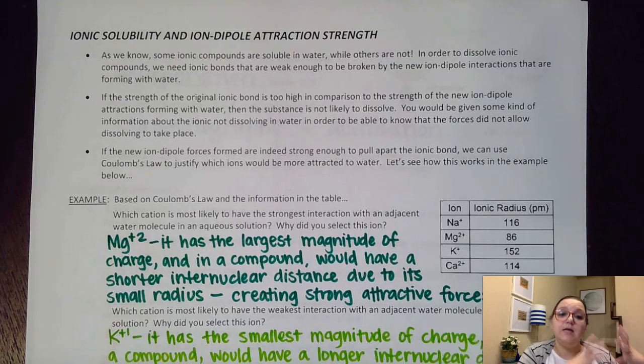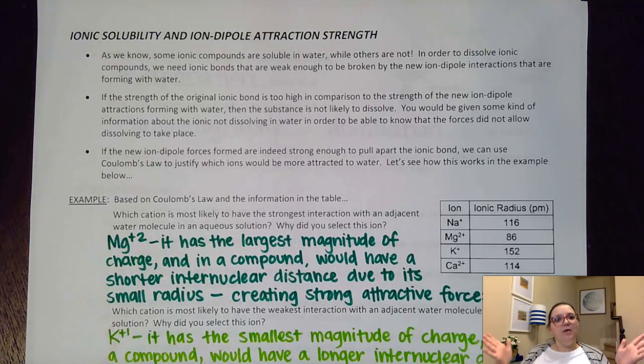We're going to remain as that original ionic compound. But if the new ion-dipole forces are stronger than the original ionic forces, or similar in strength, then we are likely to go ahead and dissolve. So it really depends on whether that new attraction to the water is at least as strong or greater in strength than the ionic compound was to begin with.